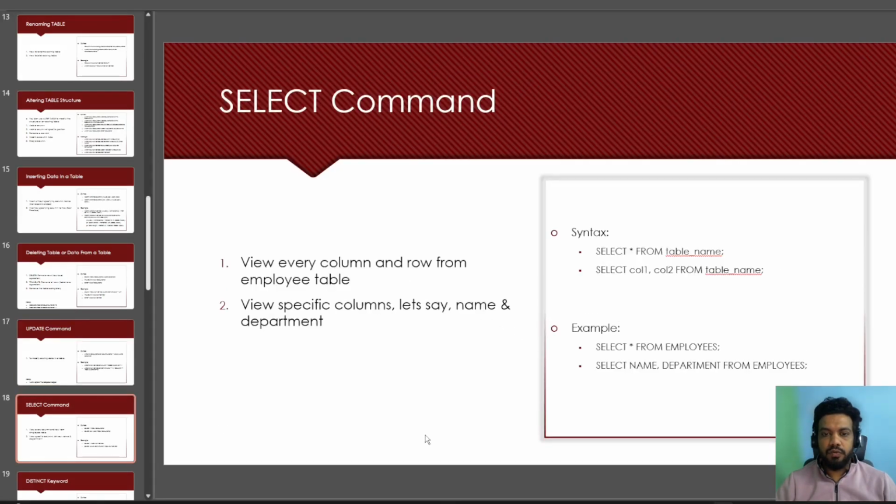Select command, so we have already looked at it, select star from employee, so we are already running this query. So what it does, it views every column and row from the employee table. But what if you just want to view a specific column? So let's say department or name. So we have this command.